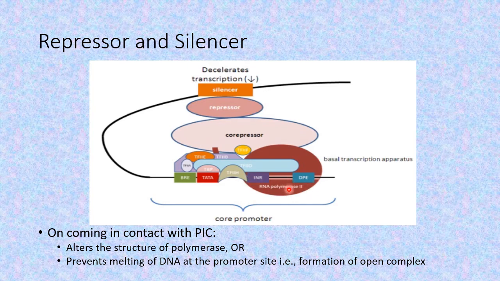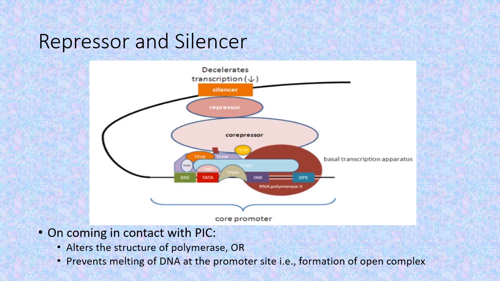The hydrogen bonds in the TATA region won't break, as a result of which the template won't be available and transcription won't take place, since there won't be any formation of an open complex. Open complex is where single stranded DNA is available for transcription. And if single stranded DNA is not present for transcription, we call it a closed complex.